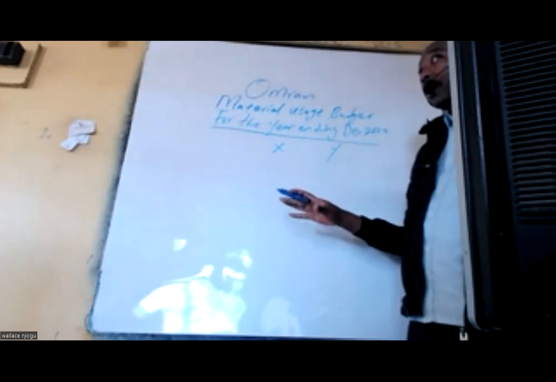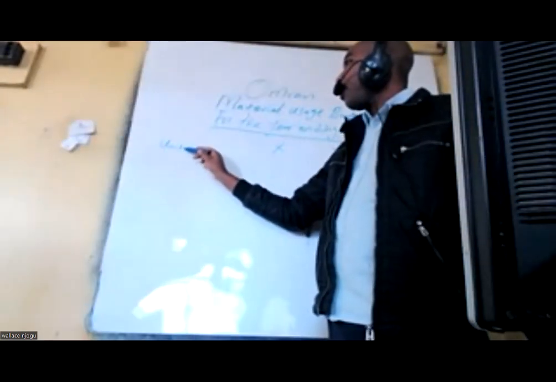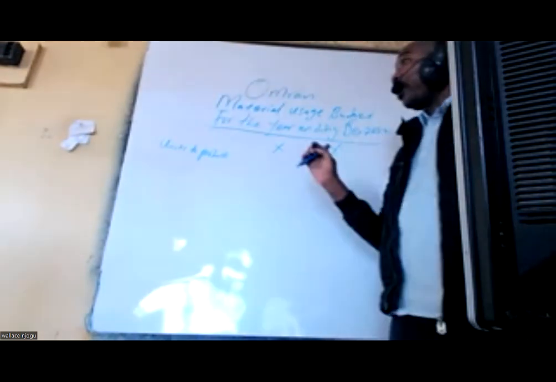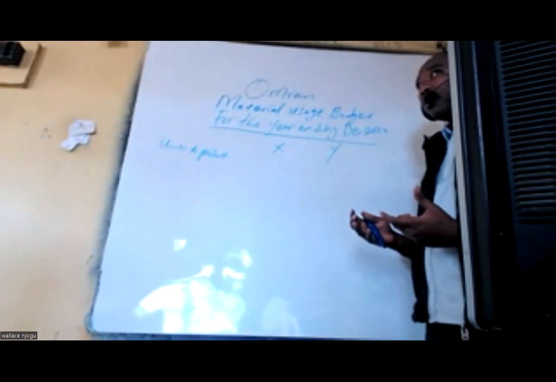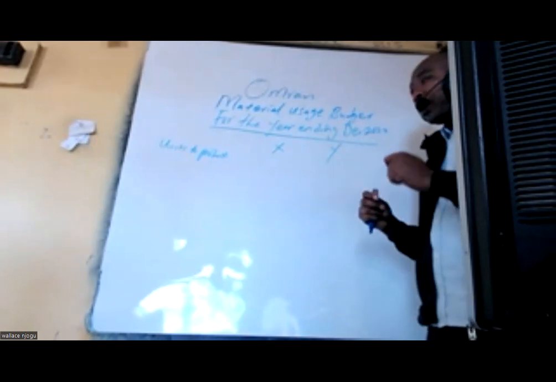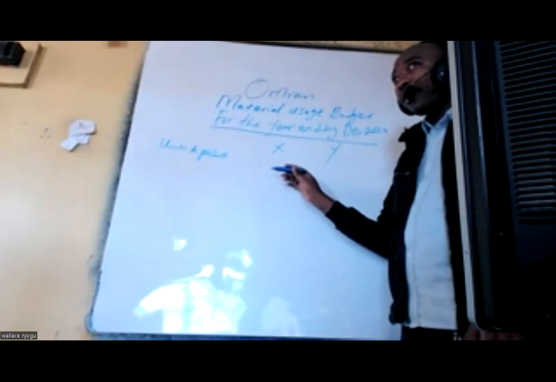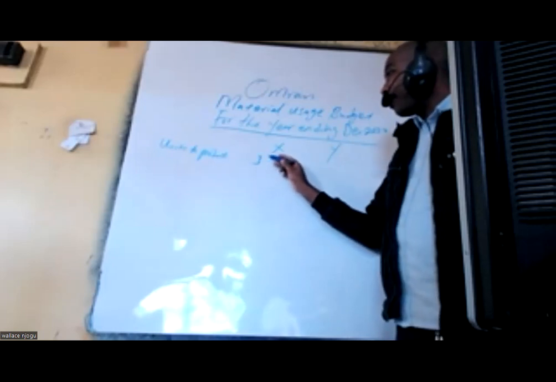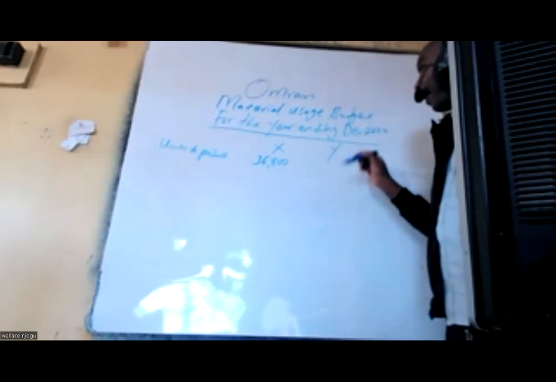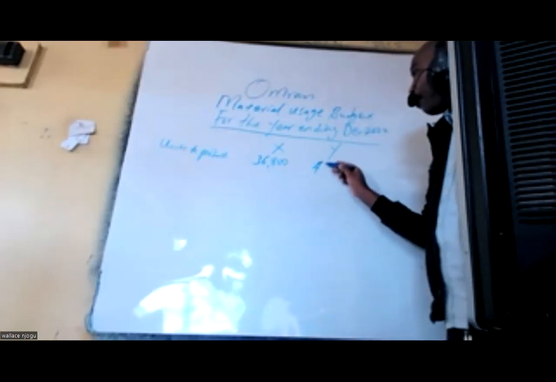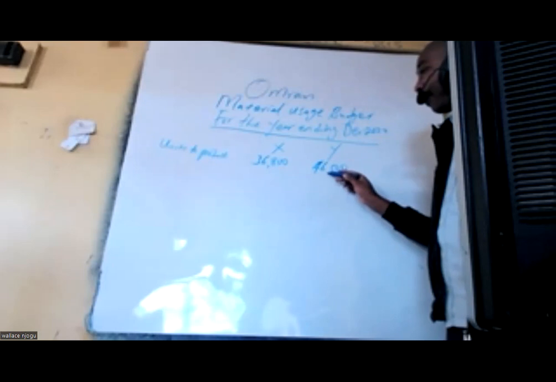Here I will start with the units to produce from the production budget. So the production budget is very essential. We want to produce how many units for X? 36,800. And for Y, 46,500.